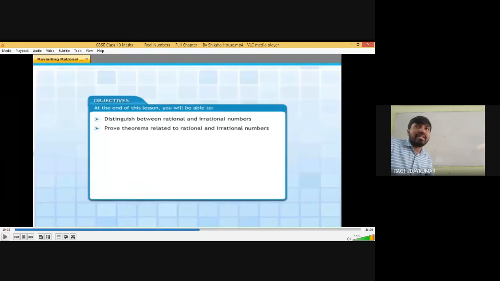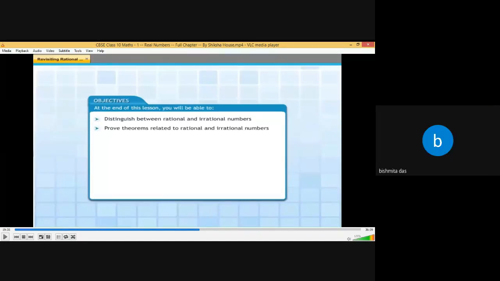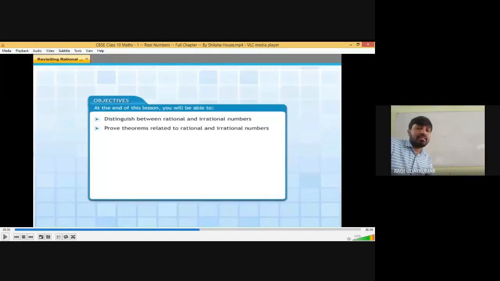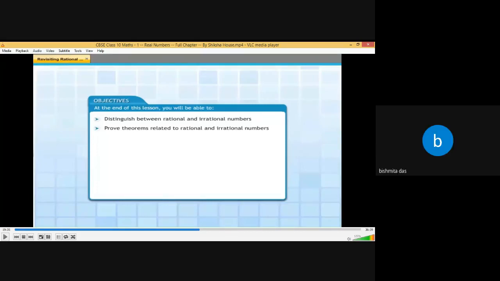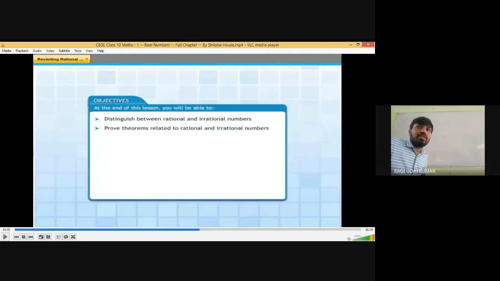What is the definition of the rational numbers? Already we have discussed. A number which can be formed in the form P by Q, where Q is not equal to 0, and P and Q are integers. Very good. So that is called a rational number.